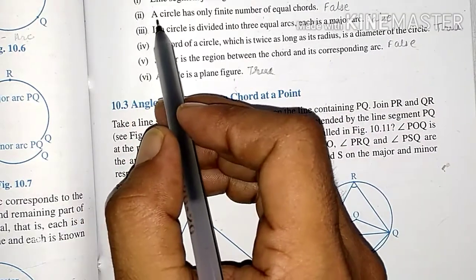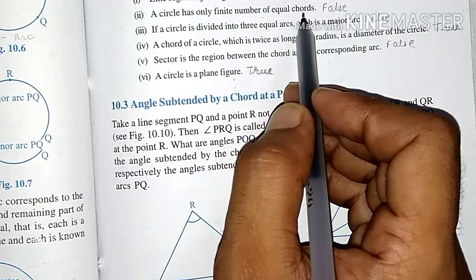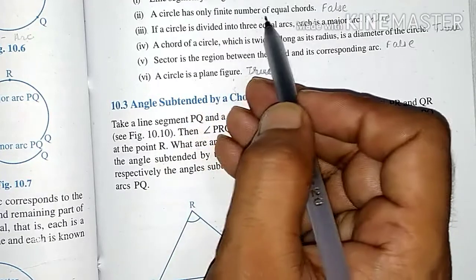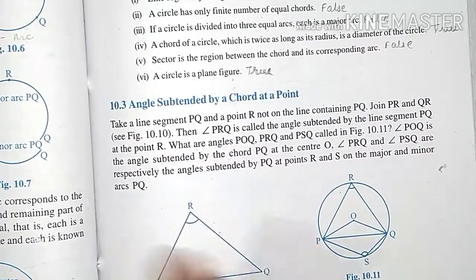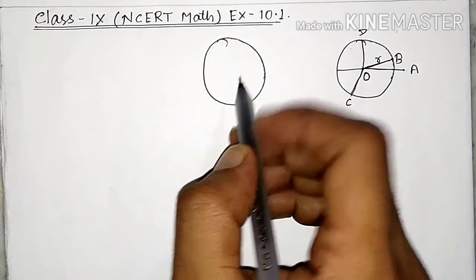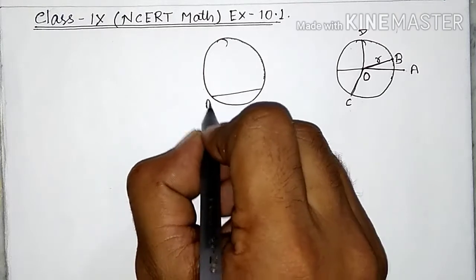Question number 2. A circle has only finite number of equal chords. It is false. Why is it false? A circle has infinite number of equal chords. How is it an infinite number of equal chords? This is a circle and infinite number of equal chords. This is the chord AB.